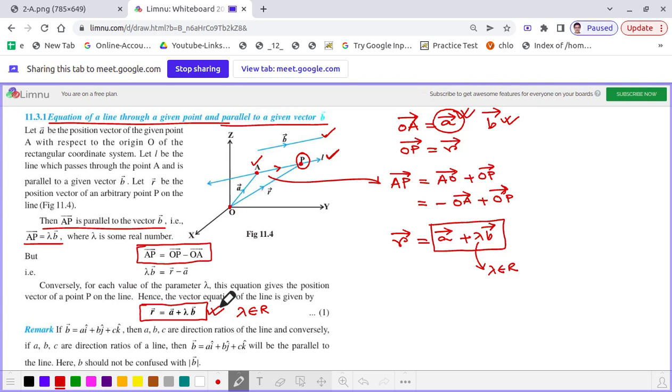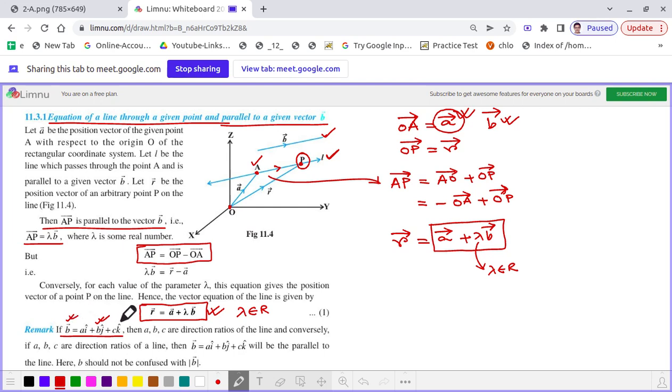Now if we represent the vector B in the component form as vector B is equal to A i cap plus B j cap plus C k cap, where A, B, C are real numbers, one very important thing is that this B, the coefficient of j cap, and the vector B should not be mixed up. These two are completely different things. I repeat once more, the B which is the coefficient of j cap, and the vector B are two different things.